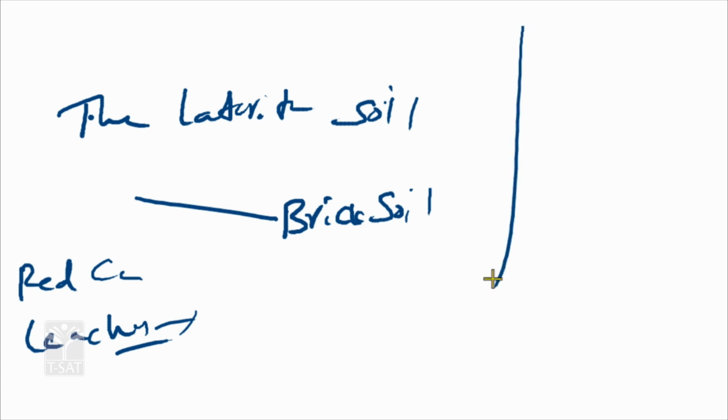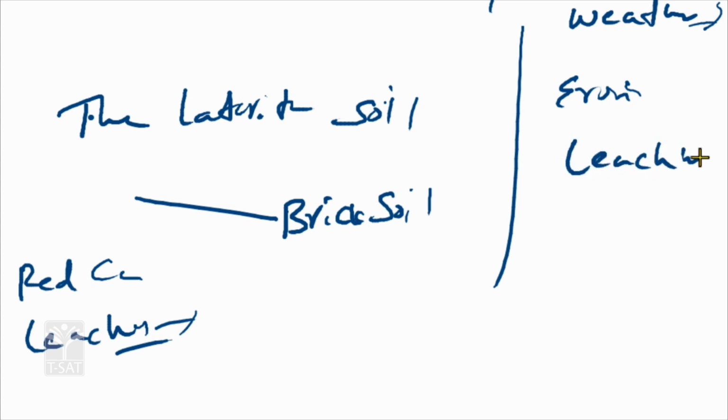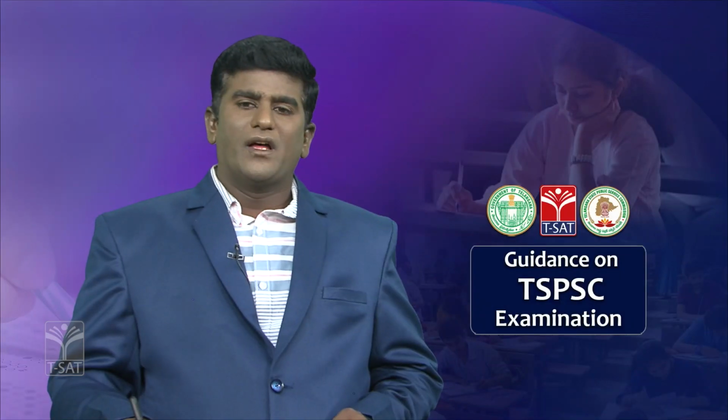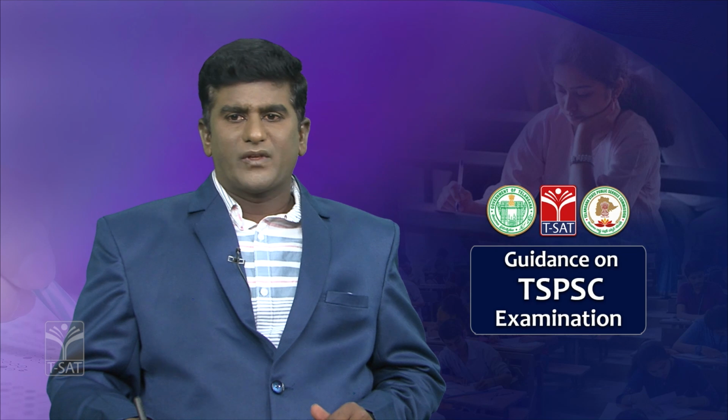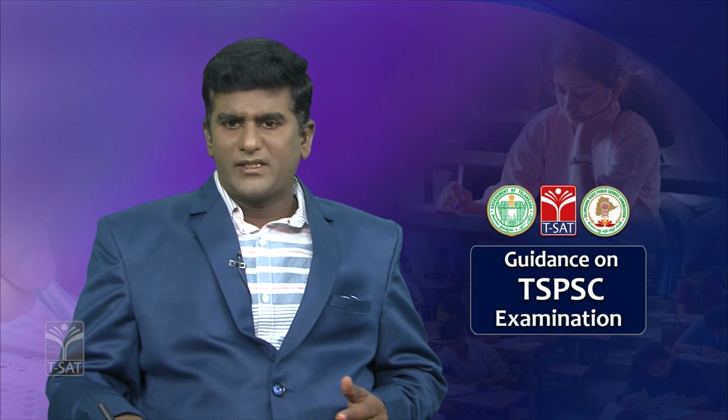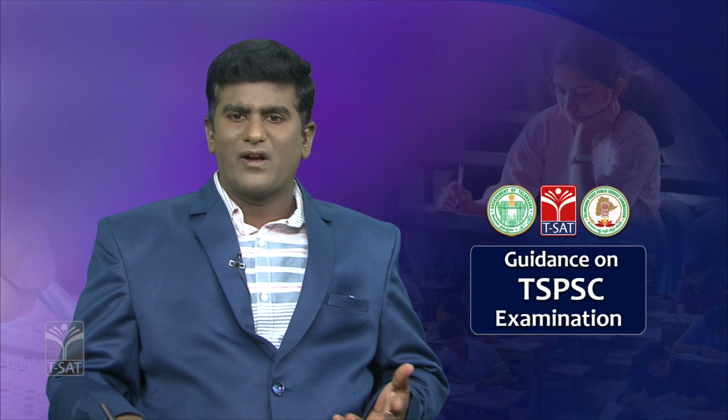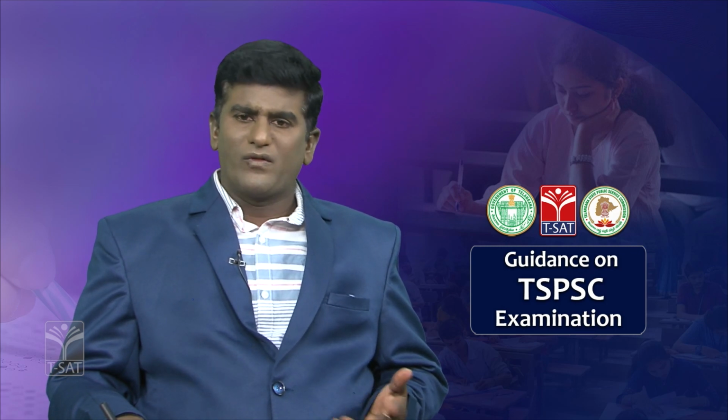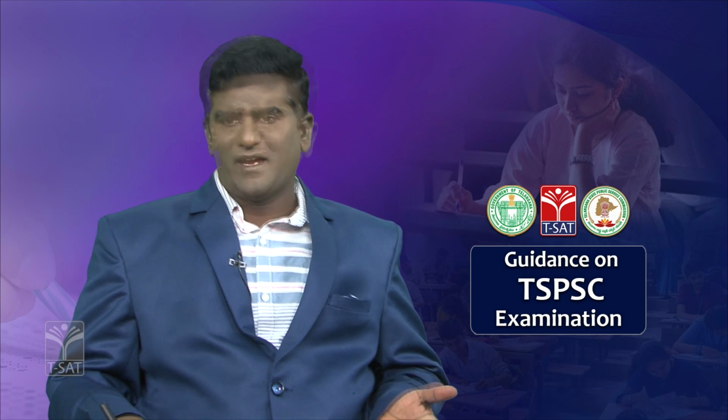Basically in India, soil formation happens through three methods. One is weathering, the second is erosion, and the third is leaching. Weathering means, in a small area, temperature, rainfall, precipitation, condensation, and water flowing areas, rivers, whatever is like that, have a weathering effect on the formation of the soil. What about erosion?